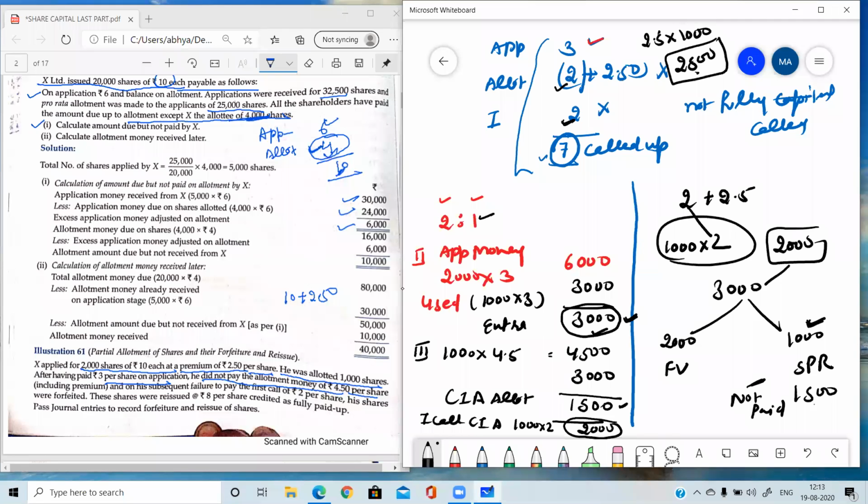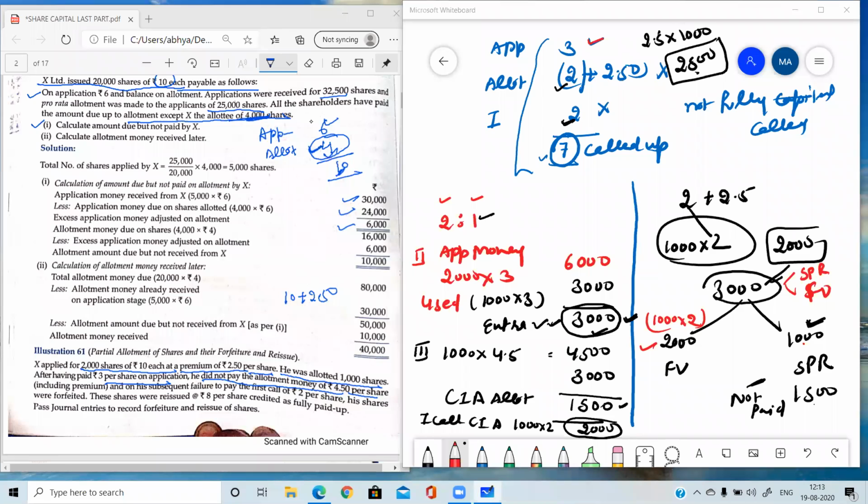So in such types of questions, when the SPR is involved and this extra money is more than the face value, then you have to make this bifurcation. I am re-explaining again. Extra money is 3,000; understand carefully. In that 3,000, you have to see how much amount is towards SPR and how much is towards face value. You have to make two parts of this 3,000: SPR and face value. So face value on 1,000 shares, he has to pay 2 rupees. So 1,000 into 2, it means the face value we have covered fully because we have received 3,000 in advance. So the rest 1,000 will be utilized towards SPR. Okay.